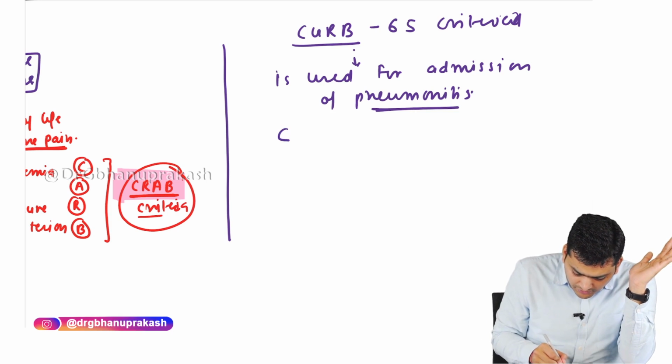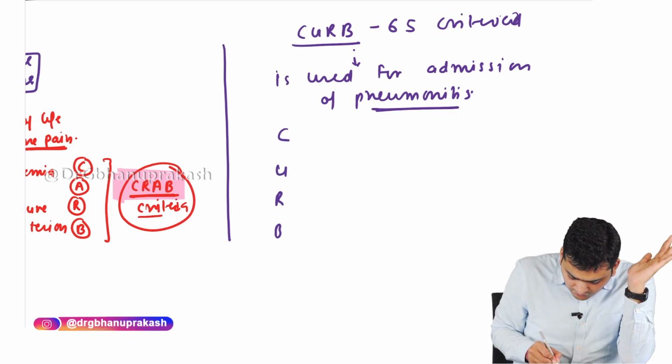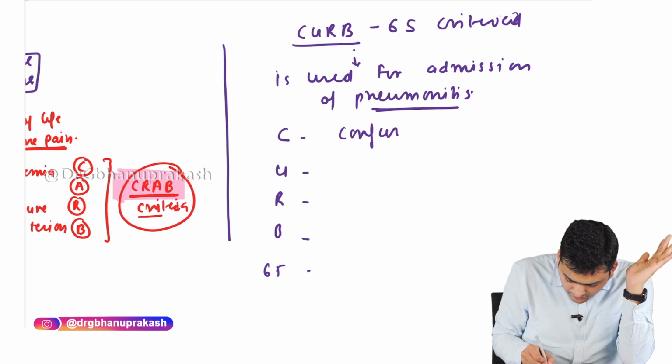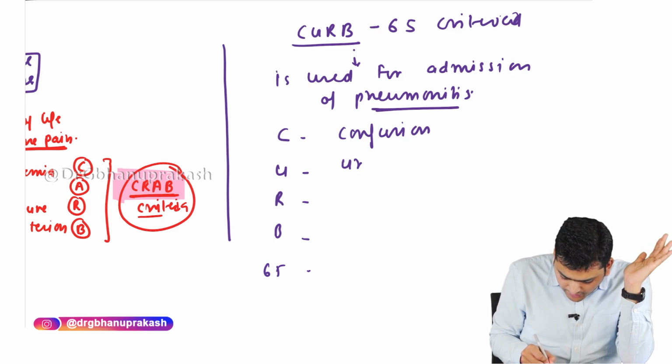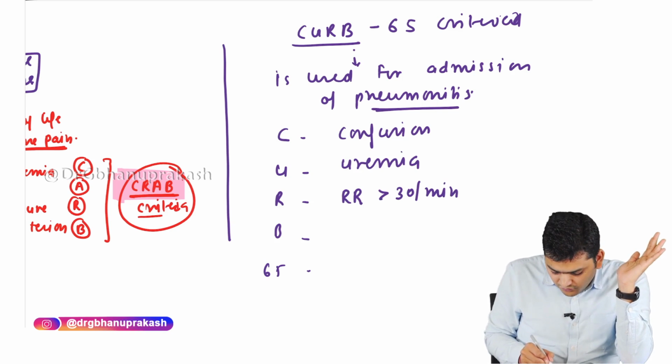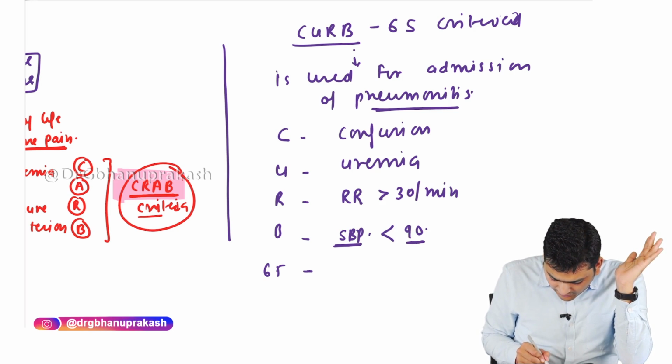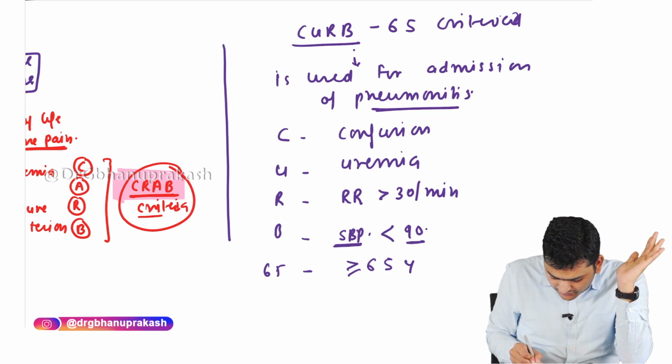So what is this CURB-65? C stands for confusion, U stands for uremia, R stands for respiratory rate more than 30 per minute, B stands for systolic BP less than 90, and 65 stands for age more than 65 years.